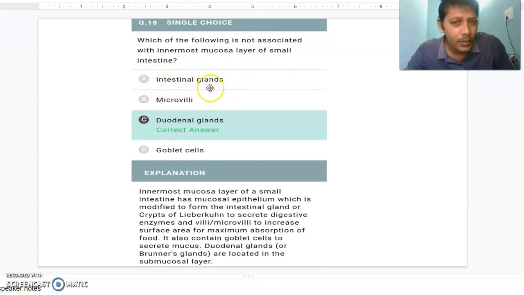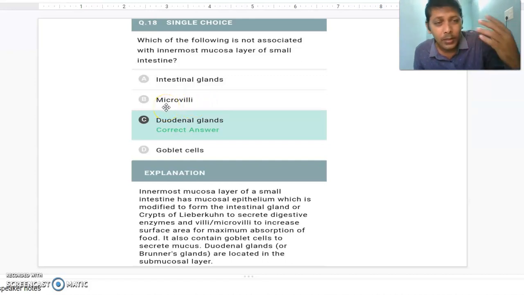Mucosal epithelium forms the intestinal glands, because at the base of the two villi the mucosa forms a pit called the crypts of Lieberkühn, the intestinal glands. And the cells in the wall of the villi consist of microvilli. Those microvilli, the brush border, consist of enzymes called brush border enzymes. Can you name the brush border enzymes? If not, learn that.